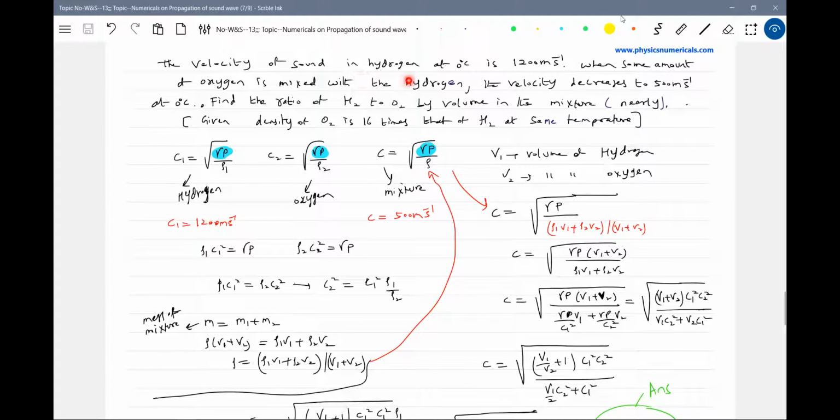The velocity of sound in hydrogen at 0 degrees Celsius is 1200 meters per second. When some amount of oxygen is mixed with hydrogen, the velocity decreases to 500 meters per second at 0 degrees Celsius. Find the ratio of hydrogen to oxygen by volume in the mixture. The nearest value is asked. Given the density of oxygen is 16 times that of hydrogen at the same temperature. Okay, a piece of information is given, so we'll take help of this in the numericals.